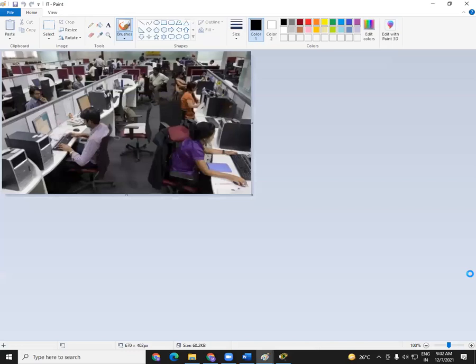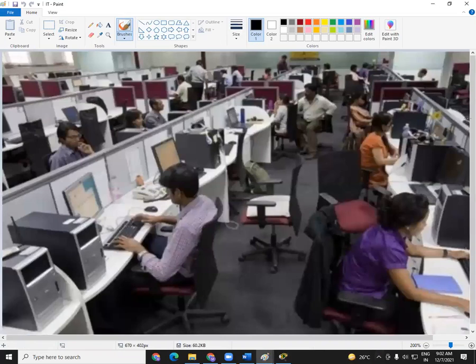See, this is some XYZ company somewhere. And you can see there are many computers, many people are working here, right? It is some Indian company, you can see all Indians here. So there are maybe, suppose say, 200 computers here. All these 200 computers are present within a room or within a building, right? So that is your local area network. That's it.